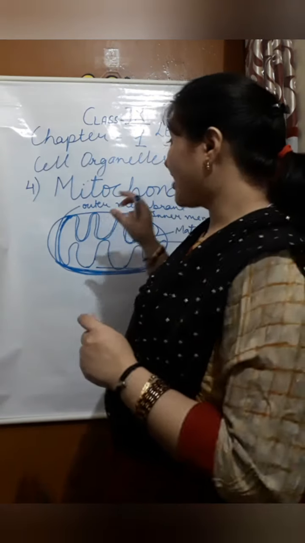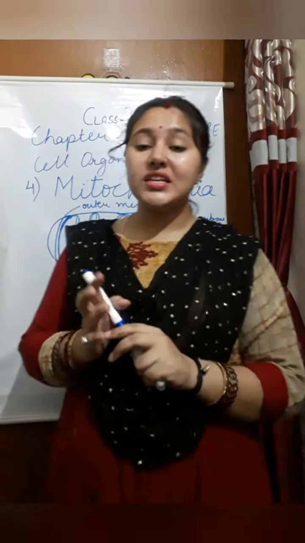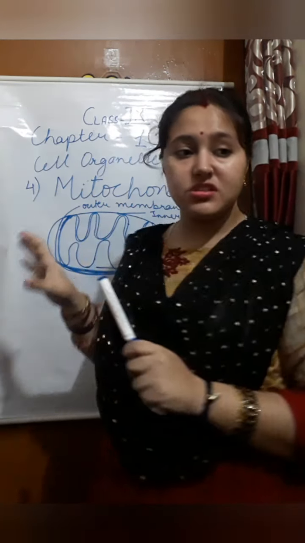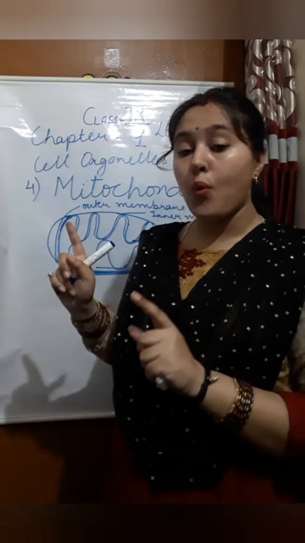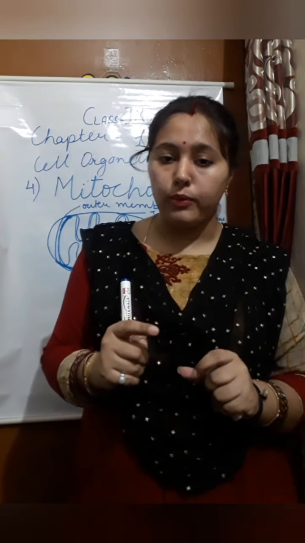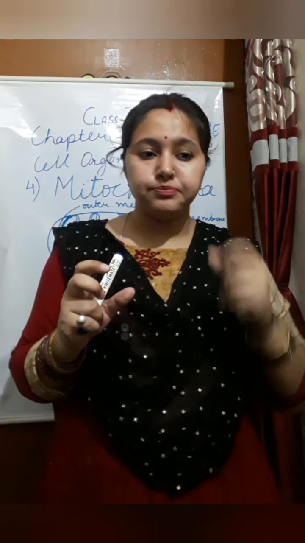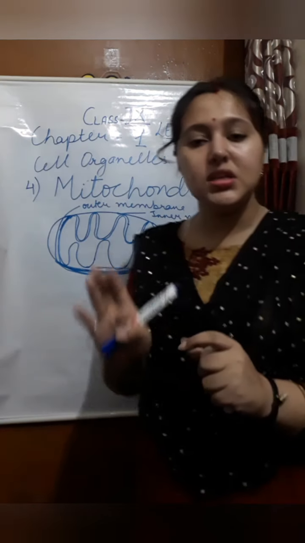Now the mitochondria is the largest organelle in the cell. It is a rod-shaped structure present in the cytoplasm of all eukaryotes except the mammalian RBCs. These are also absent in prokaryotes because they are only present in eukaryotes. The outer membrane is very porous, while the inner membrane is formed into finger-like processes called the cristae. Like this, finger-like processes are called the cristae.